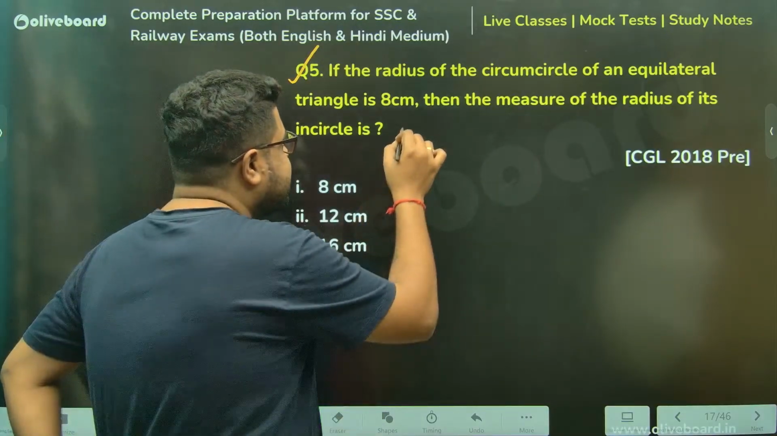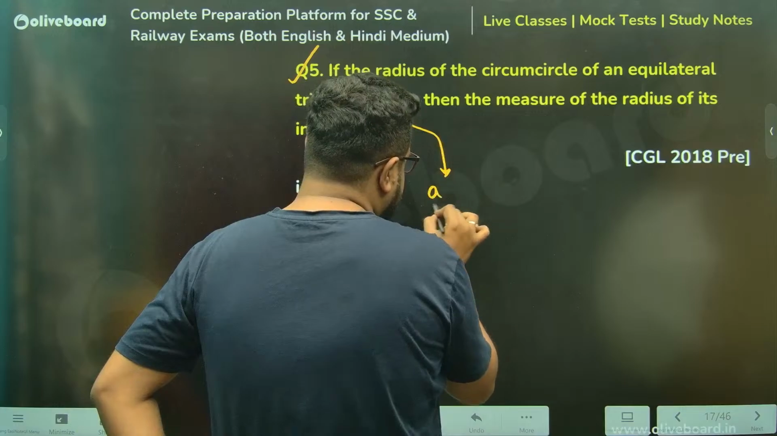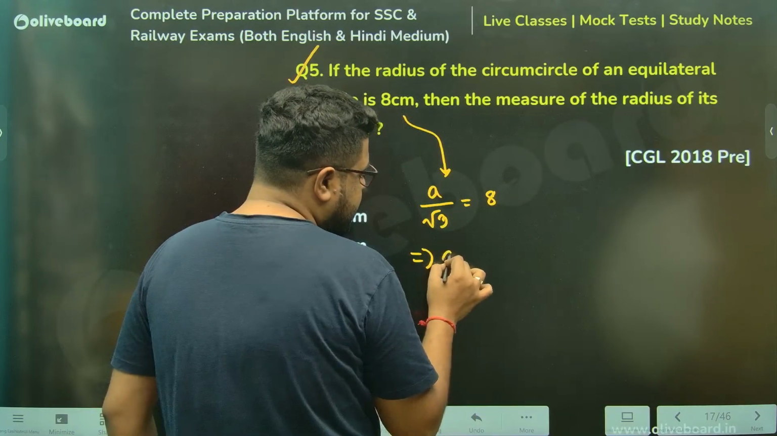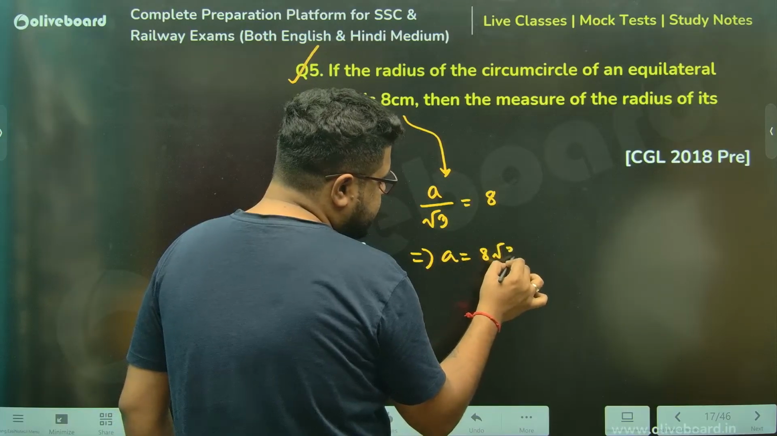So radius of circumcircle, we just read that. Circumradius is a by root 3. That is given as 8. So a must be 8 root 3, sir.